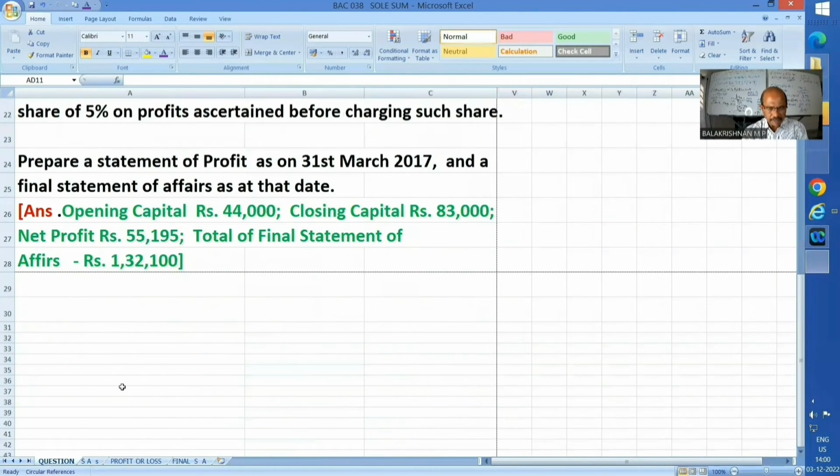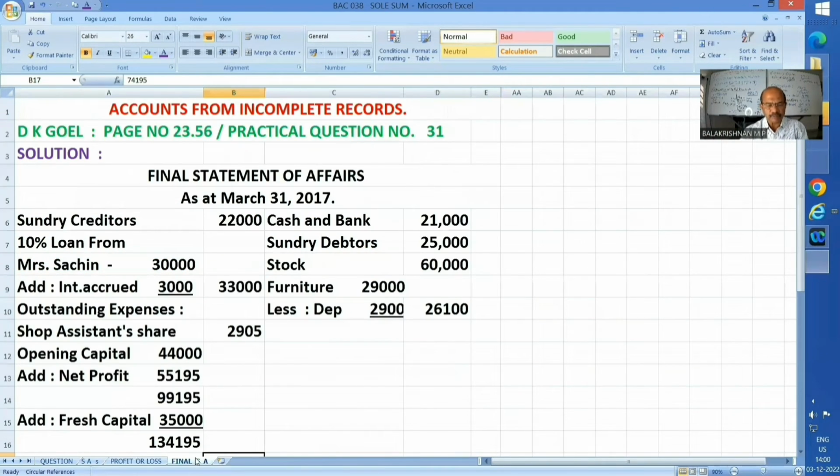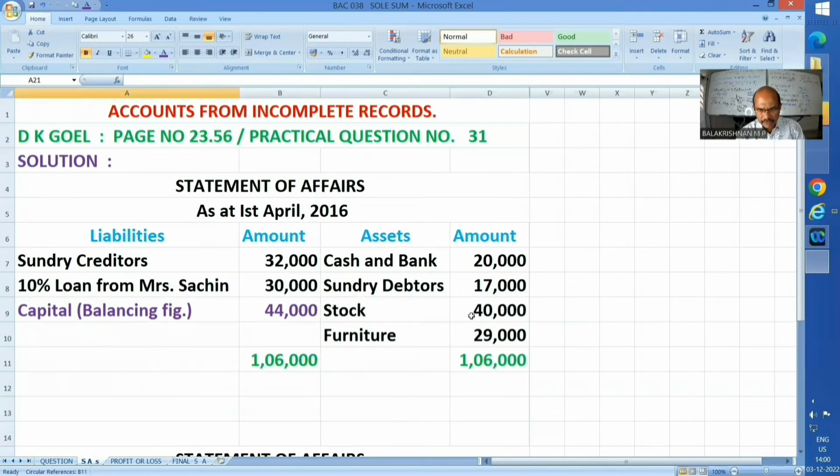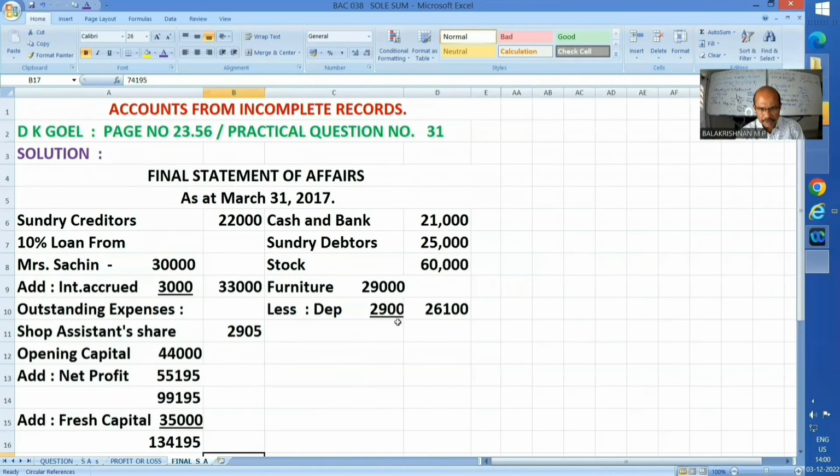Let's see whether that also they have agreed. Now the last step, the final statement of affairs. How to go about it? You base it on the final closing statement of affairs, and only those items that need adjustment, as has been shown in my profit and loss, need to be adjusted and the net amount put. Otherwise, as it is. So these three items I'm showing as they are, and furniture subject to depreciation. Right, so it has come.